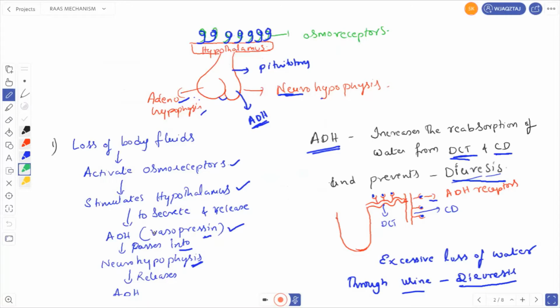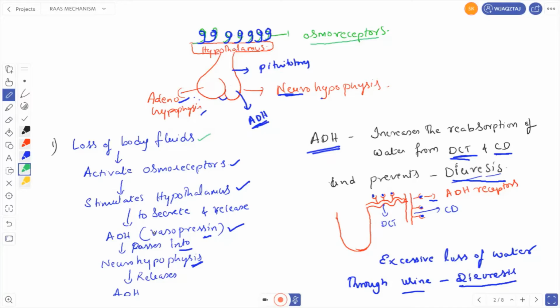For example, you take the hypothalamus and the pituitary gland. On the roof of the hypothalamus, there are osmoreceptors. So when the volume of the body decreases, or there is loss of body fluids, in the form of sweat and in the form of urine, what is happening? The volume of the body fluids is decreasing. That means the volume of blood is decreasing. So when the volume of body fluids is decreasing, they are activating the osmoreceptors.